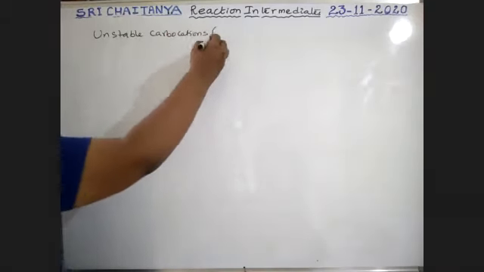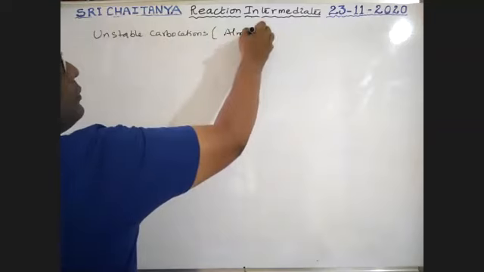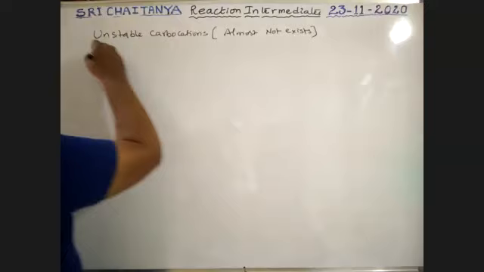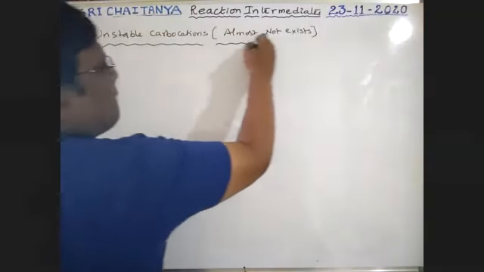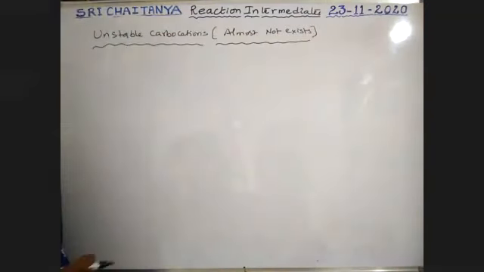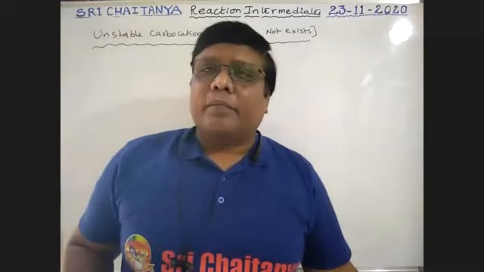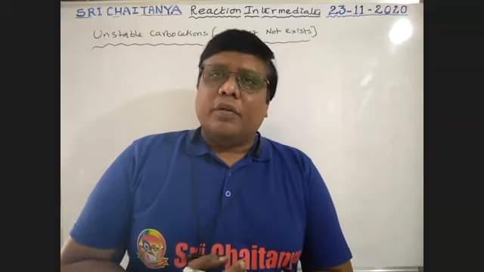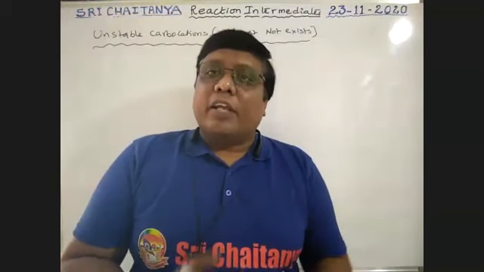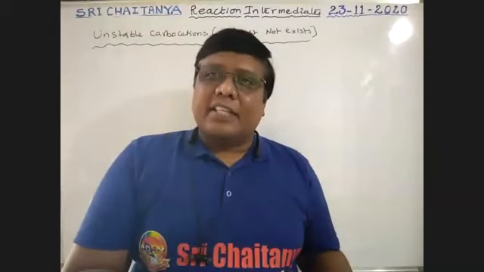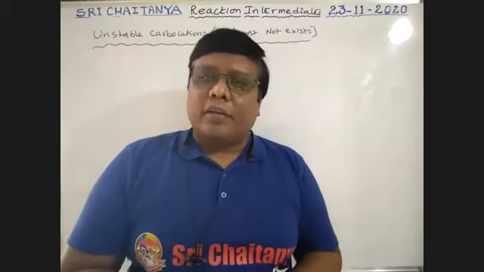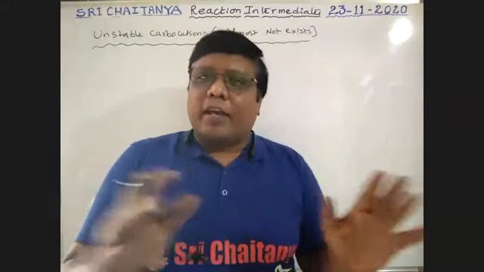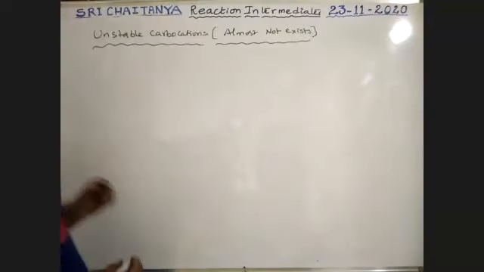Unstable carbocations, almost not existent. Boys, sir, in which situation is the carbocation unstable? You must learn it. That is very important. Therefore, in which of the following cases C+ exists, does not exist, some questions may be asked in your objective exams, boys. That is why. So, in these cases, carbocation does not exist.